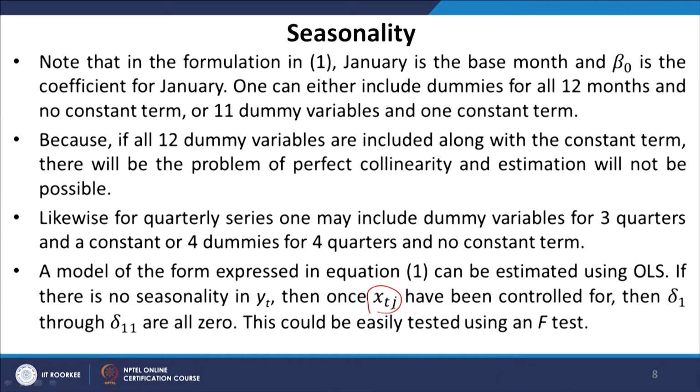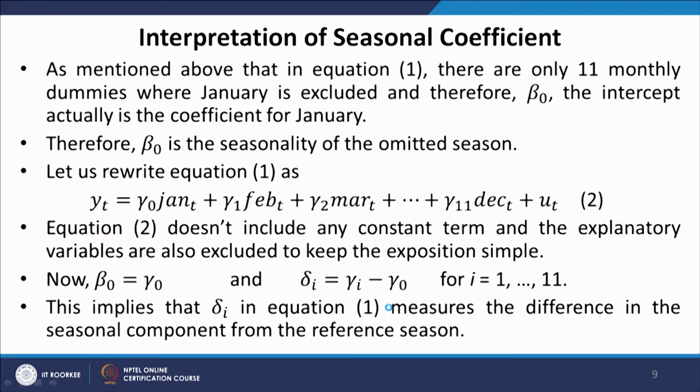Now, here XTJ refers to the jth variable. There could be k independent variables, so j equals 1 to k, and t refers to a particular time period. So, for all the k variables, XTJ refers to the tth observation for any of those k variables. As mentioned above, in equation 1 there are only 11 monthly dummies where January is excluded, and therefore beta naught, the intercept, actually is the coefficient for January. Therefore, beta naught is the seasonality of the omitted season.